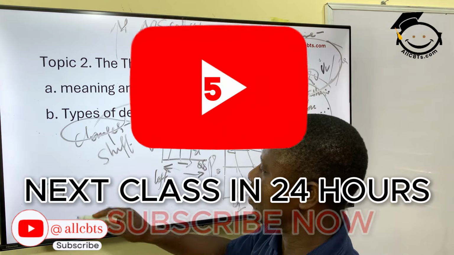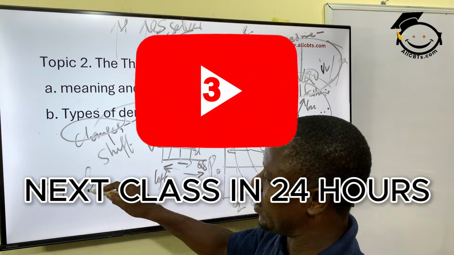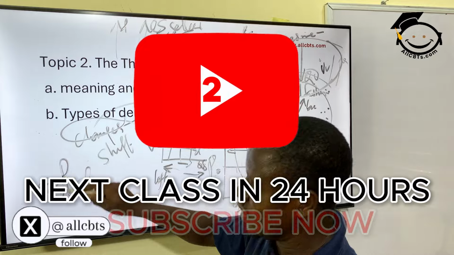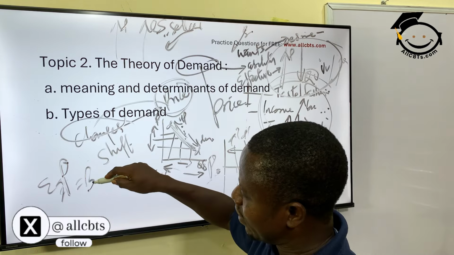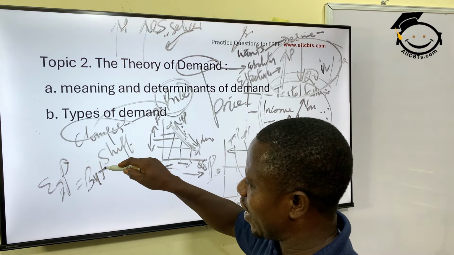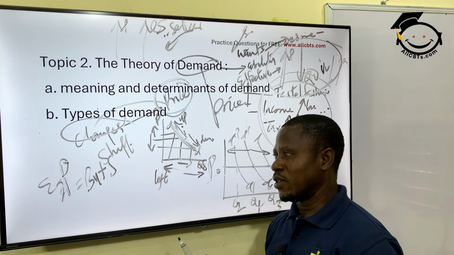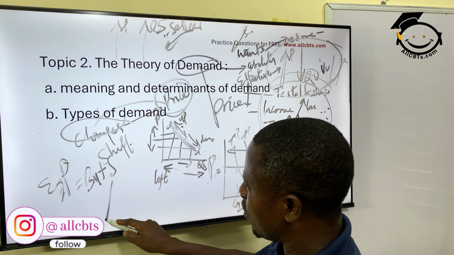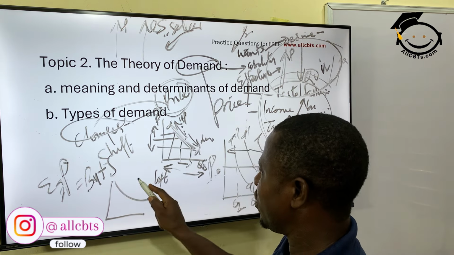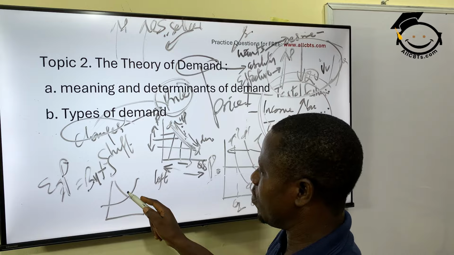Equilibrium price is the price where the buyer is ready to buy and the seller is ready to what? Sell. We call it equilibrium price. Equilibrium point is the point where the supply curve intercepts the demand curve.